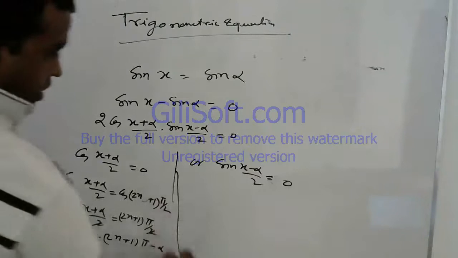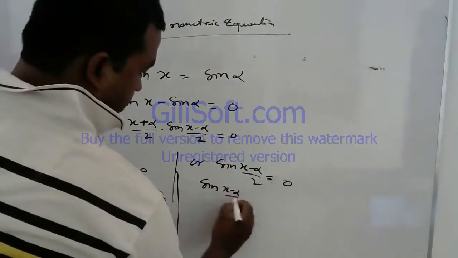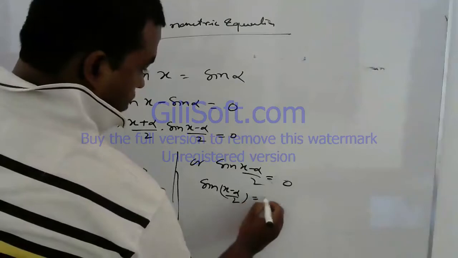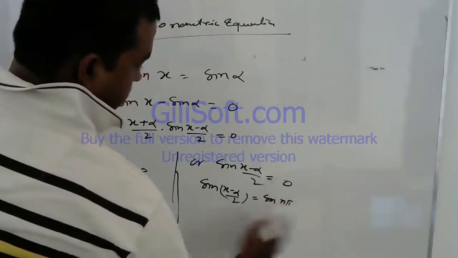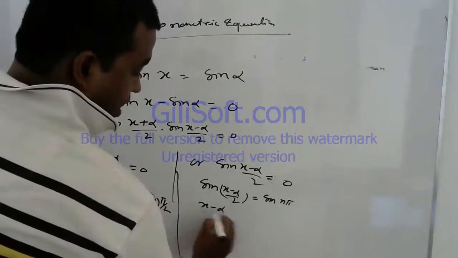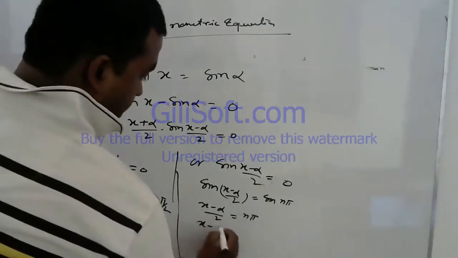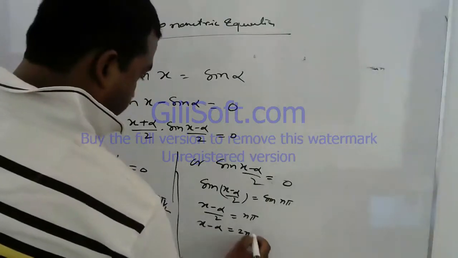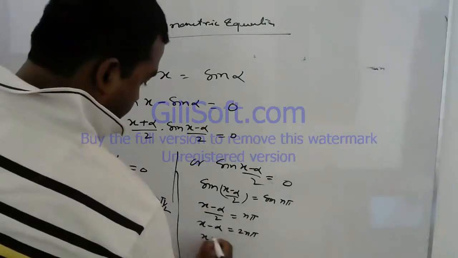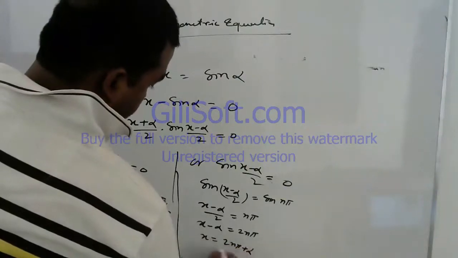And in the other case, sine of (x minus alpha) by 2 is equal to 0, then (x minus alpha) by 2 is equal to n pi, then x minus alpha is equal to 2n pi, then x is equal to 2n pi plus alpha.